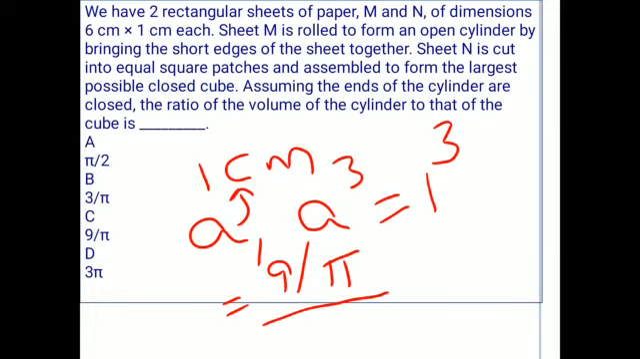Now the volume of the cube is 1 cube. And we have the volume of the cylinder, that is 9 by pi. So the ratio of volume of cylinder by volume of cube is equal to 9 by pi whole by the volume of cube, that is 1. So the value is 9 by pi. So option 3 is the right answer for this question. Next.